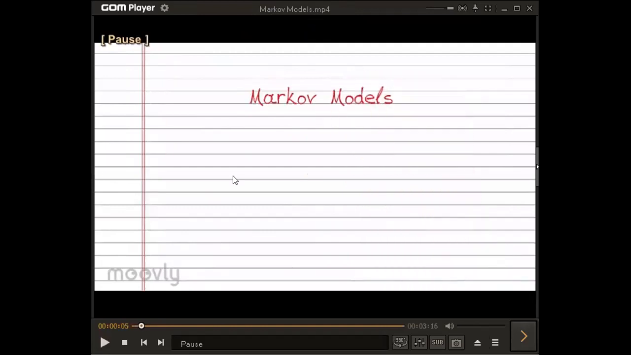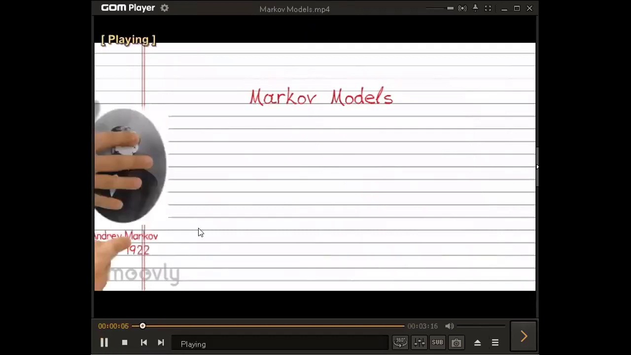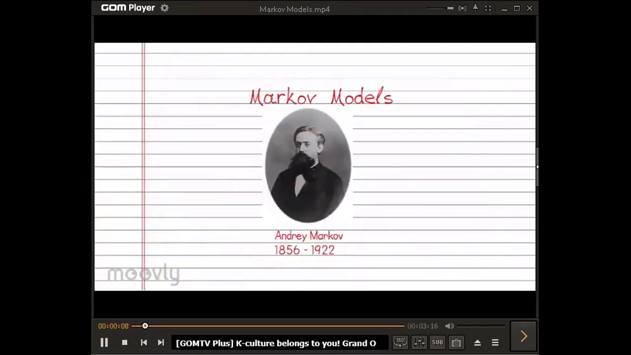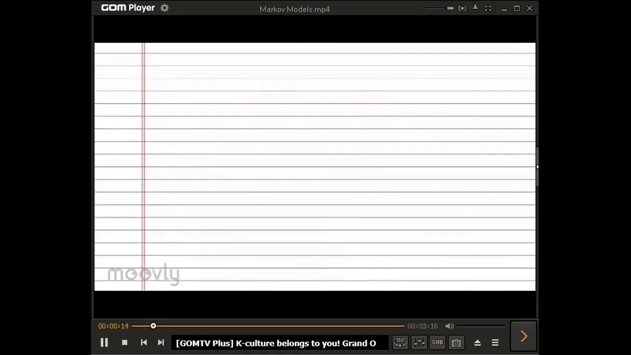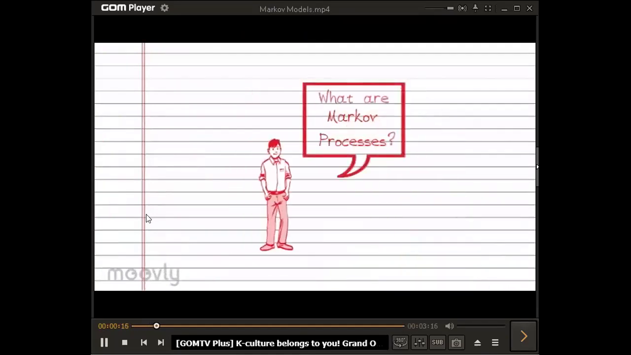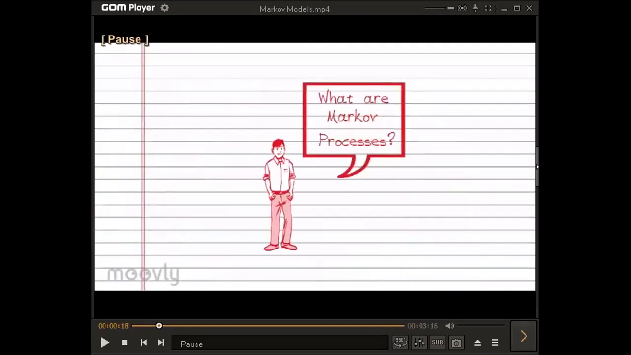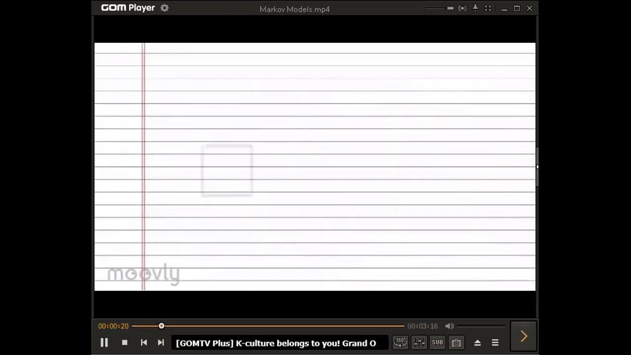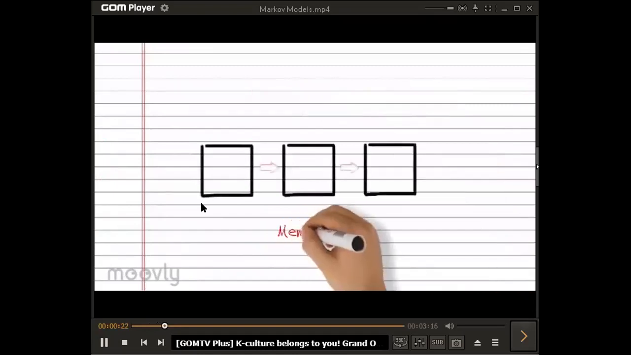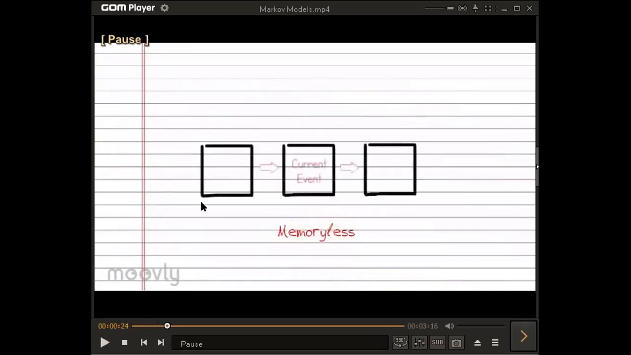Markov models. Actually this model has been named after a Russian mathematician called Andrew Markov, who was born in 1856 and died in 1922. He was the one who studied the Markov process first. Now the question is, what is a Markov process? It is a chain of events, actually, a chain of events which are called memoryless.